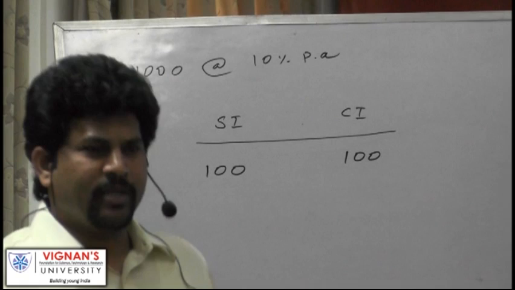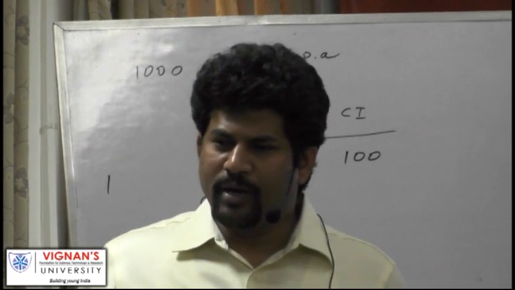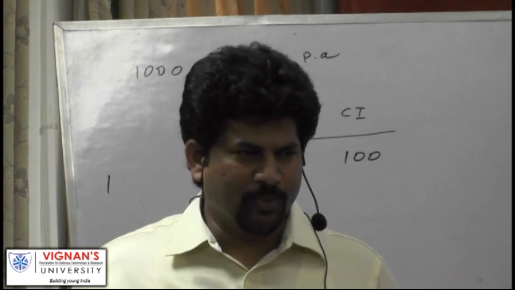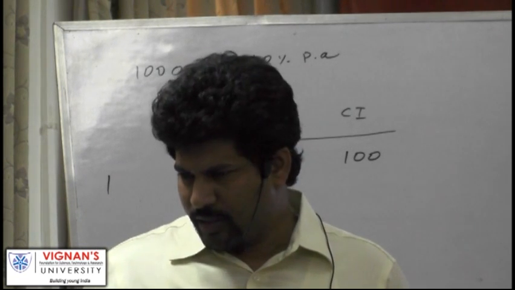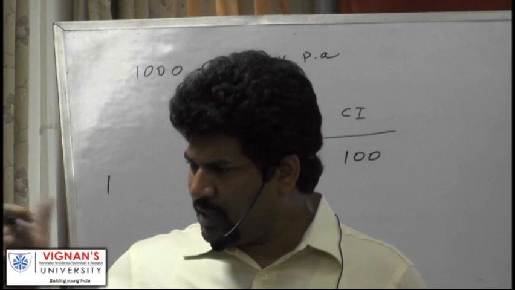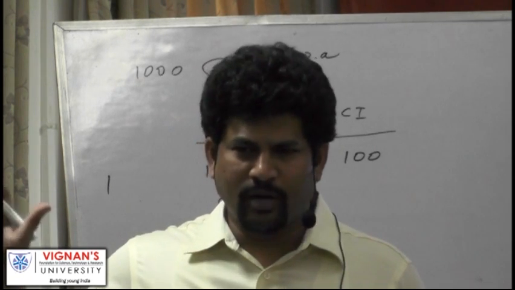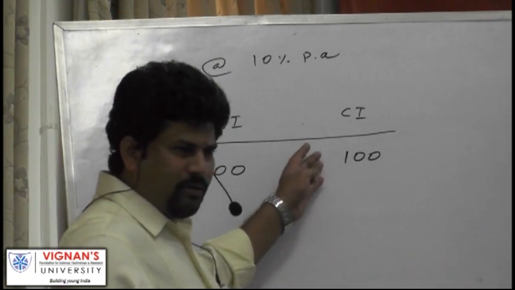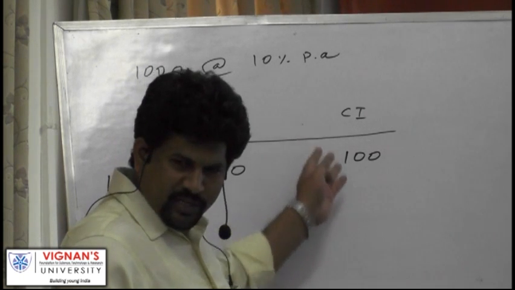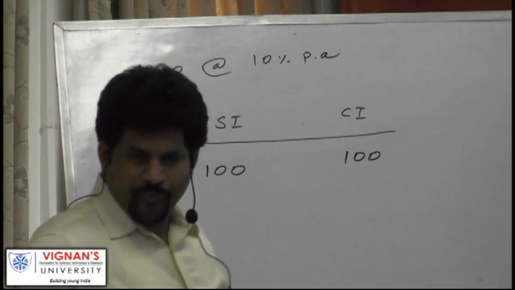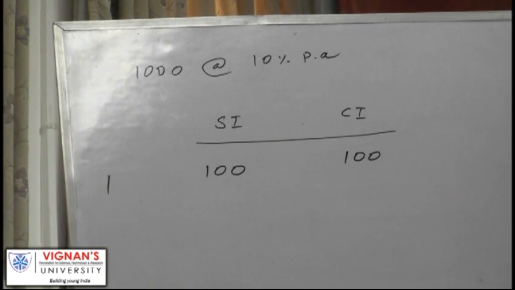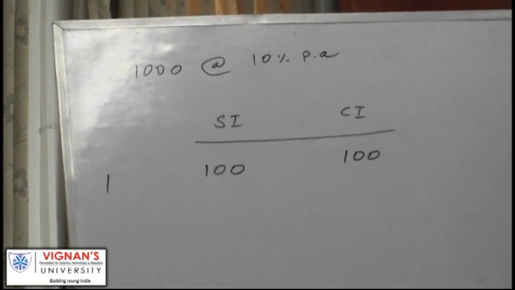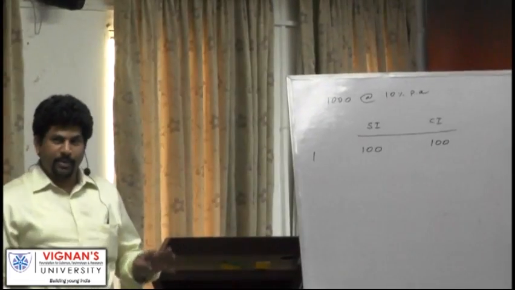Simple interest we calculate interest only on principal. Compound interest we calculate interest on both principal and already existing interest. Here we calculate interest on interest. There interest on interest is not calculated. Now, as of now we don't have any pre-existing interest here. This is the first interest. So remember one thing, for the first period there is no difference between simple interest and compound interest. So the difference starts from second period onwards.